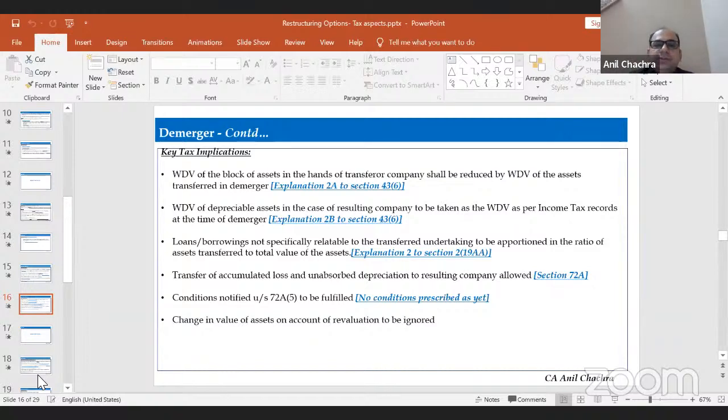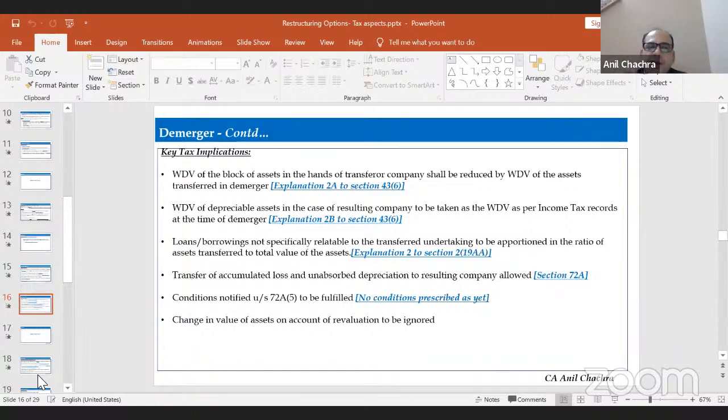The benefit of the losses and the unabsorbed depreciation will be available to the resulting company. But in the case of carry forward of losses and unabsorbed depreciation, the benefit will be available for the unexpired period. In an amalgamation, that will be available for a fresh 8 years, but in case of a demerger, that will be available for the unexpired period. So the conditions notified under section 72A subsection 5 need to be fulfilled, but no condition has been prescribed. Right. And any change in the value of the assets on revaluation, as I've discussed earlier, needs to be ignored. So these are the demerger conditions that we need to fulfill.